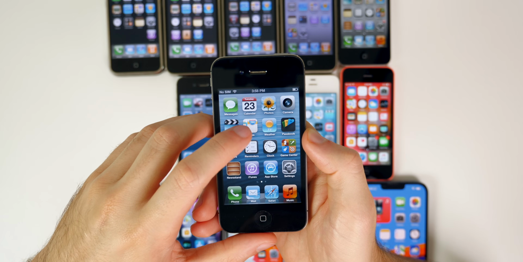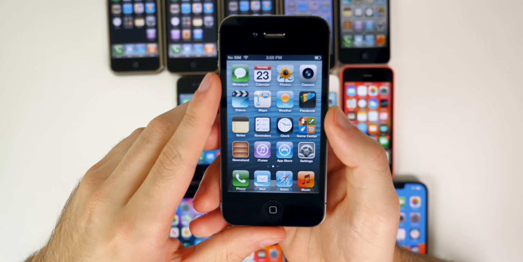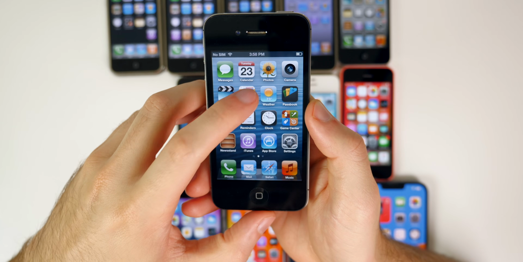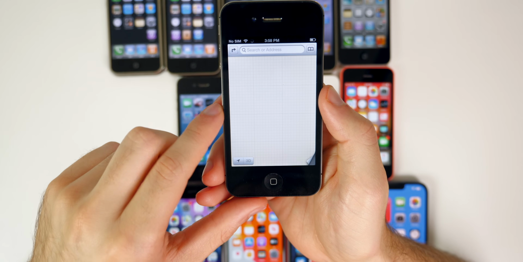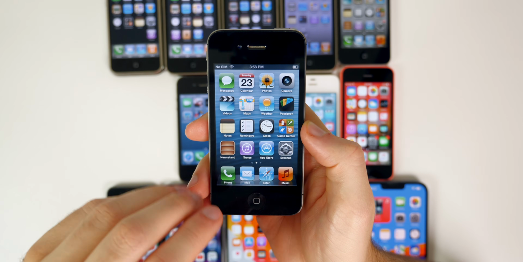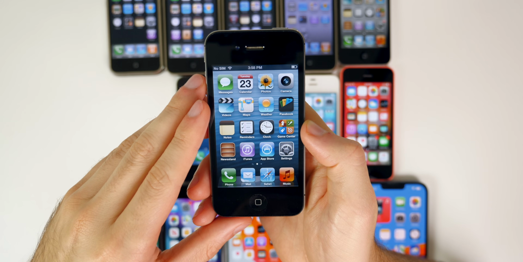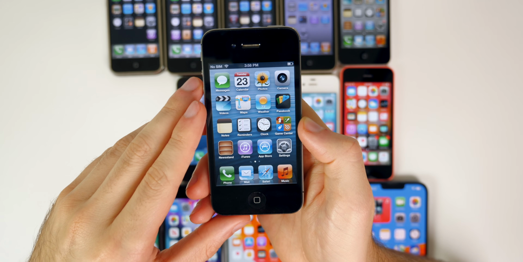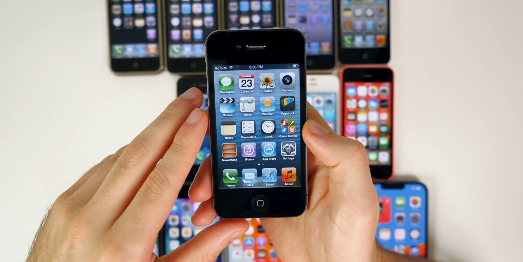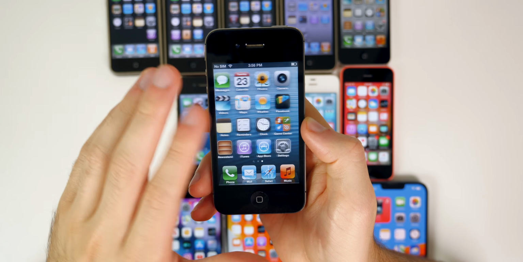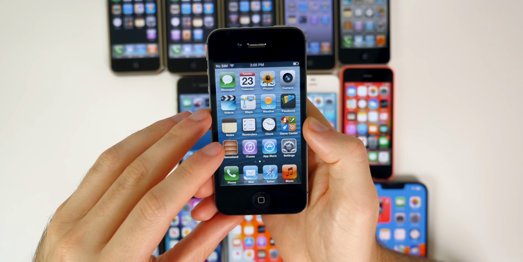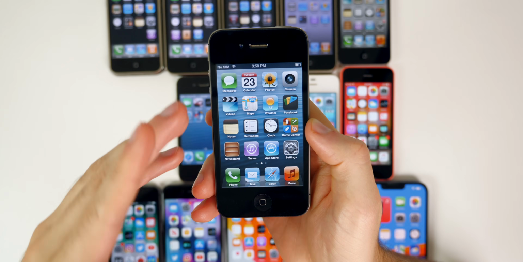We also got Apple Maps for the first time. So Apple finally dropped Google Maps and made their own proprietary application here with directions. And Google Maps wasn't the only thing that Apple dropped of Google's. We also got the removal of the YouTube application. So before, on iOS 1 through iOS 5, the YouTube app was installed by default, but that was removed with iOS 6 due to competition between Apple and Google.